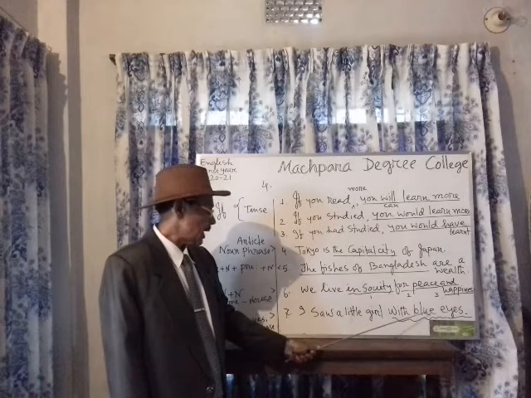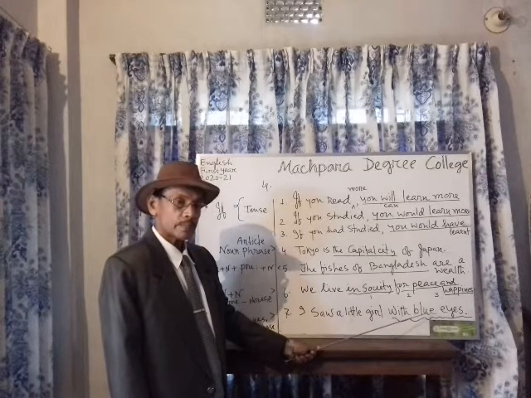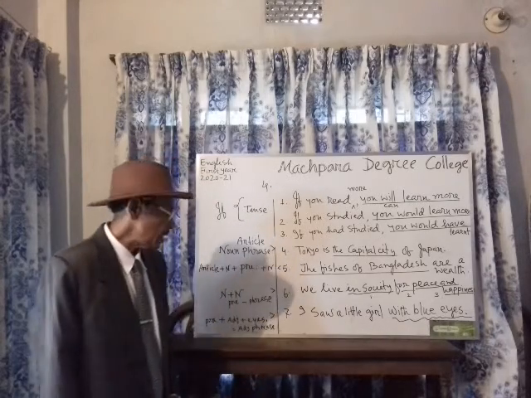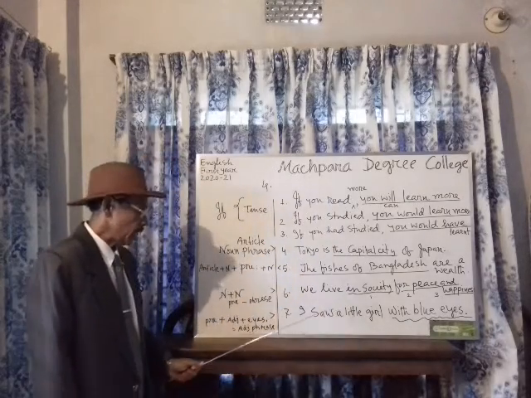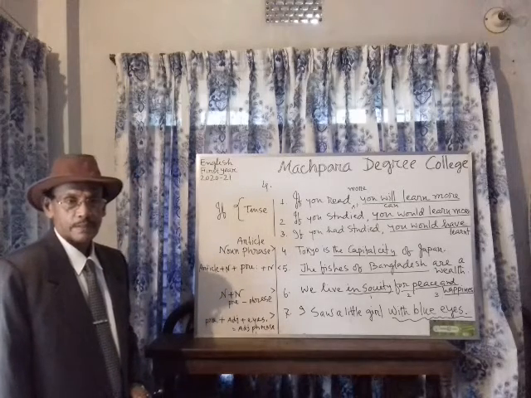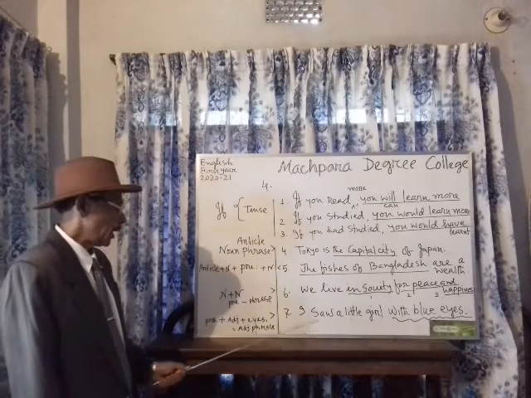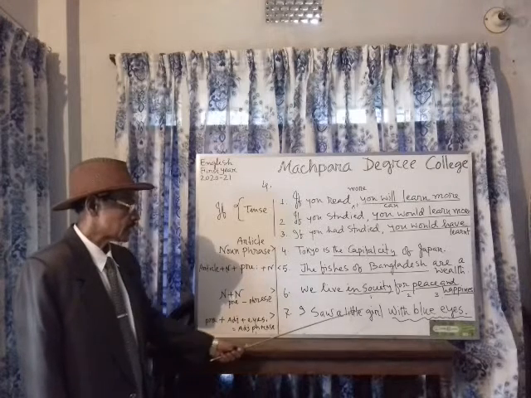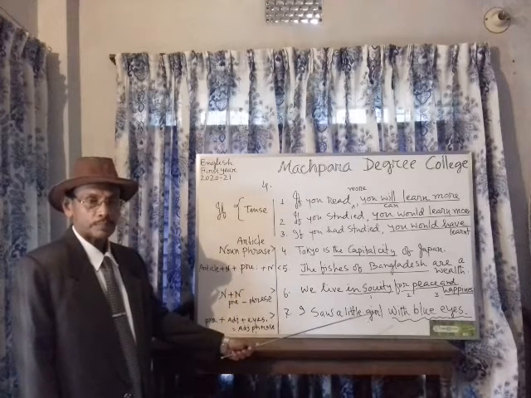The sentence must be, here you see, in the past indefinite tense. So here you should always remember tense. Next, the structural form.